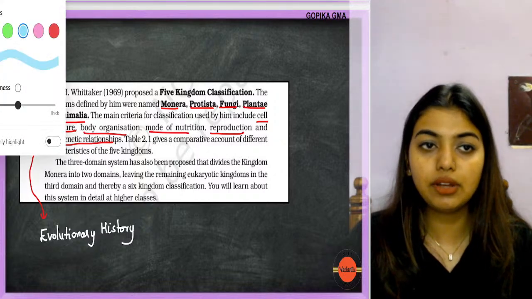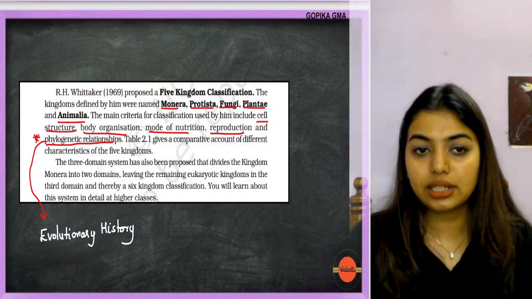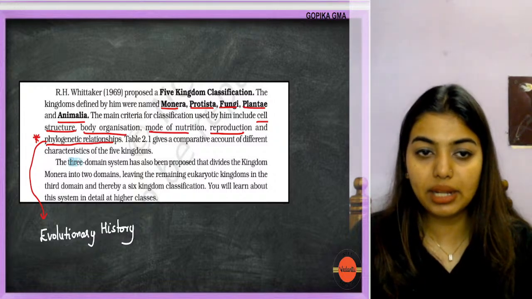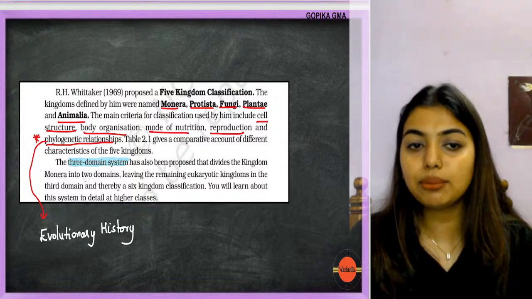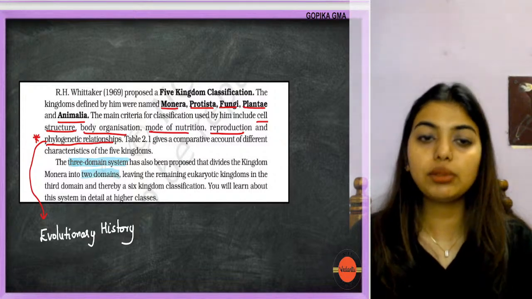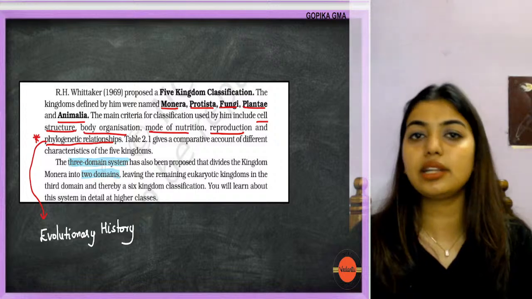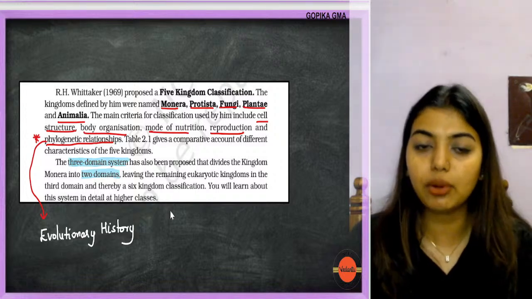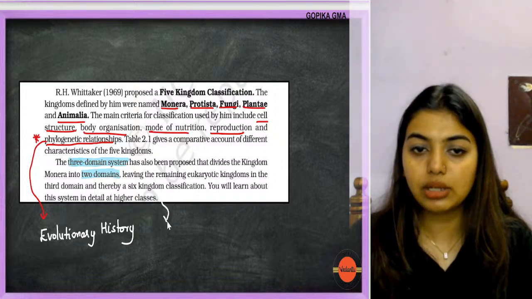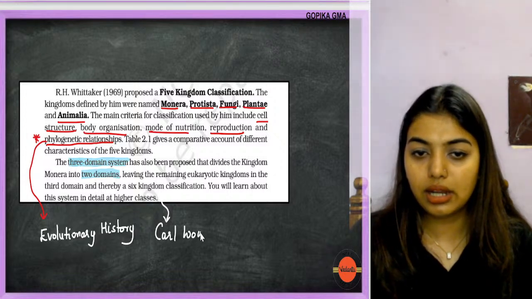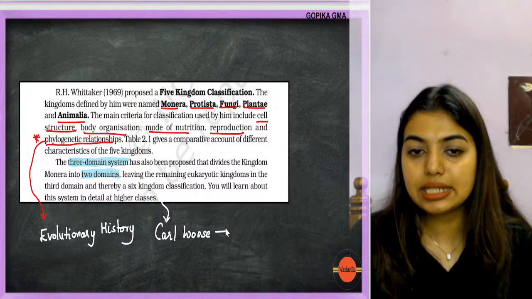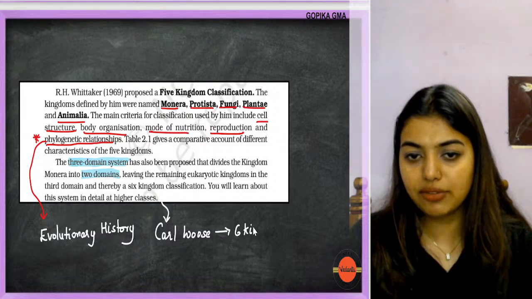So, table 2.1, the table we just did, gives a comparative account of different characteristics of the five kingdoms. The three domain system has been proposed and divided kingdom Monera into two domains. Now the problem is, a student normally reading NCERT will not understand what this line is talking about. I'll tell you. There was a scientist called Carl Woese. He came up with a six kingdom classification, obviously after the five kingdom.